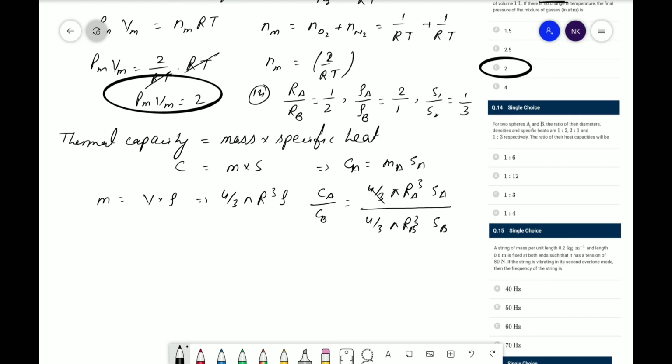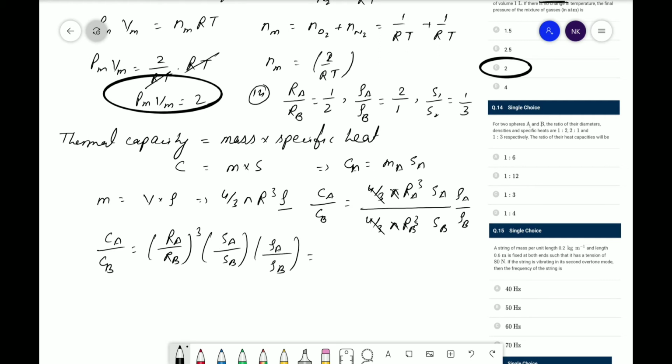So 4 by 3 cancels out, pi cancels out, and including the density, rho A divided by rho B, CA upon CB is equal to RA upon RB to the power cube, SA upon SB, and rho A upon rho B.